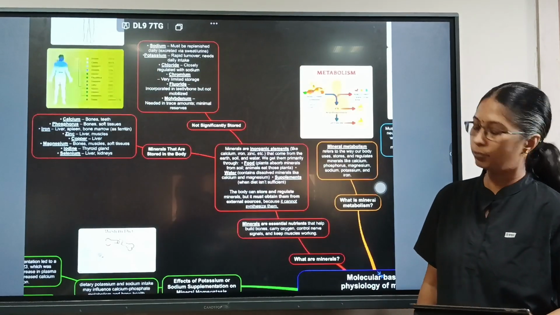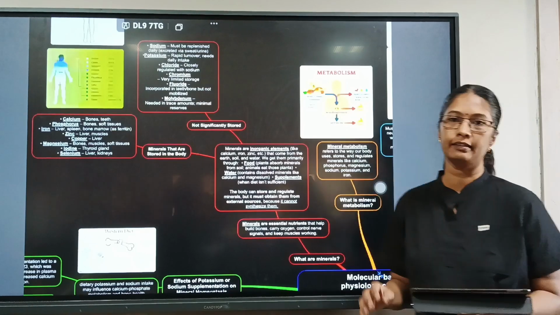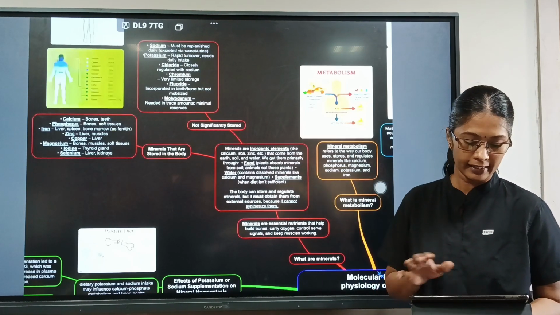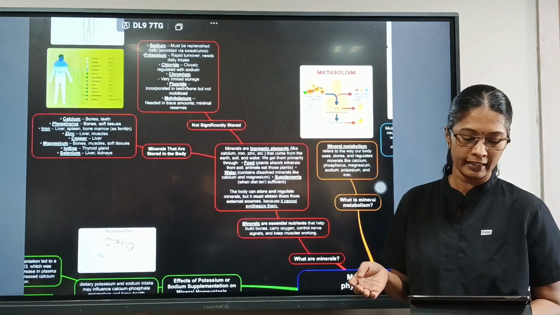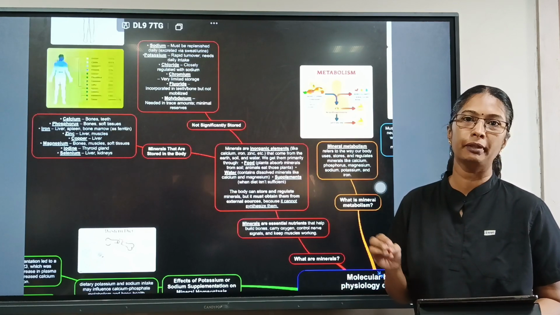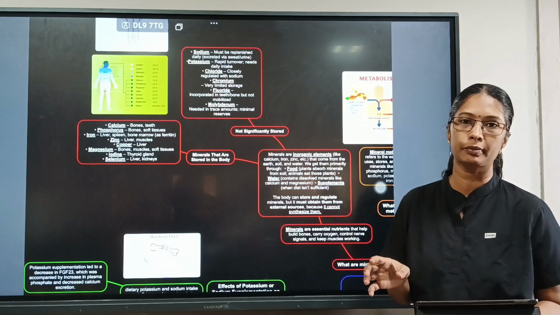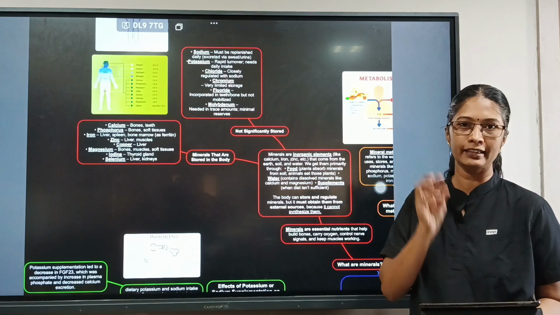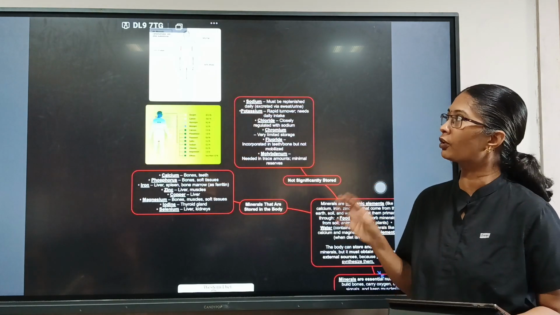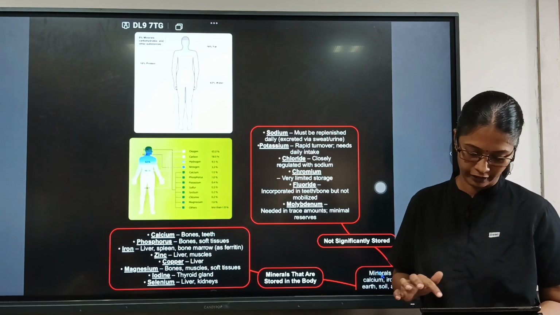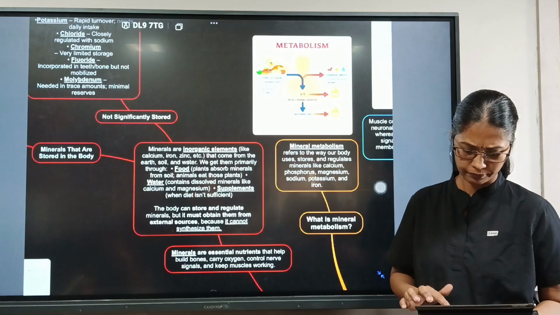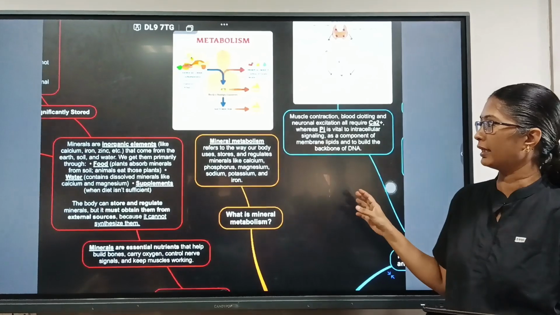When we see the human body, 62% is water and 16% is protein, another 16% is fat, and the remaining 6% will be minerals, carbohydrates and other substances. So minerals occupy very little portion of the human composition, but they play very important roles in the bodily physiological function. So what is mineral metabolism then?